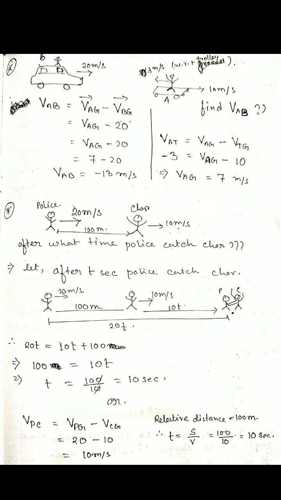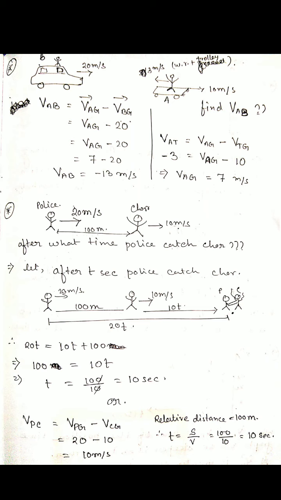Now with the relative method, we find the relative velocity of police with respect to thief, which equals VPG minus VCG, that is 20 minus 10. Both are in the same direction, that's why we subtract. So that is 10 meters per second.